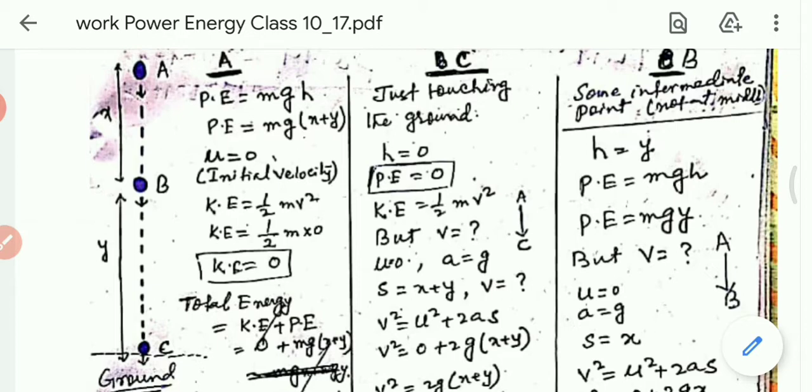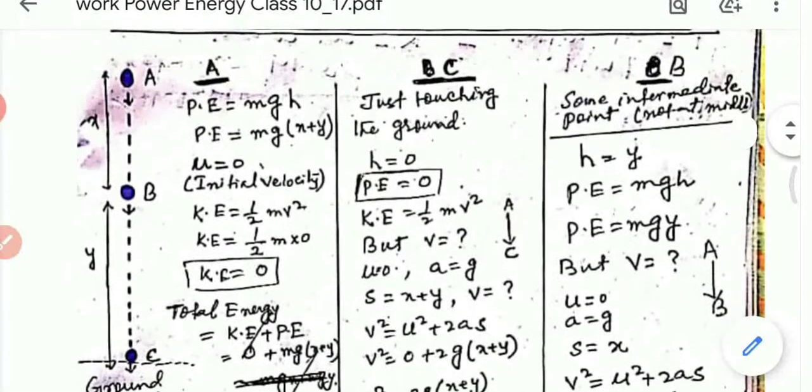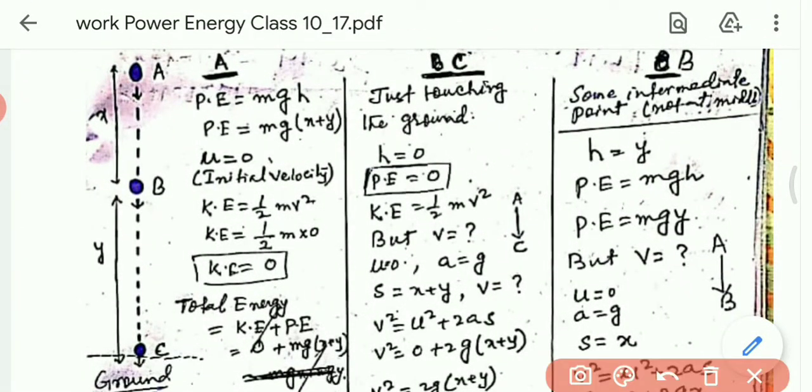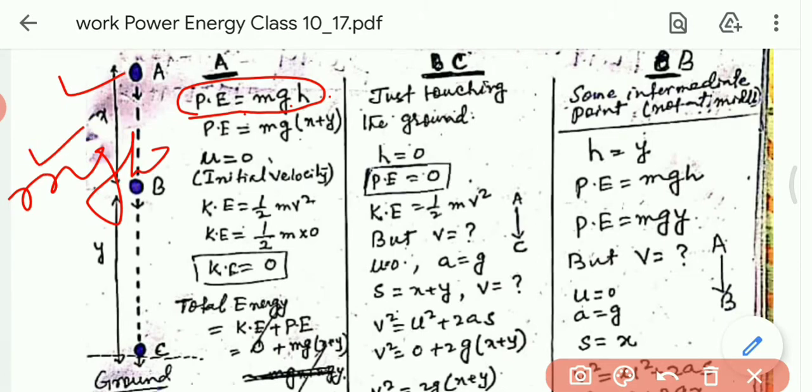Now look at this. What is the formula for the potential energy? If the body is at rest at that point, the potential energy is stored in it. So the potential energy at the point A is equal to mgh. You know, m is the mass, g is the acceleration due to gravity, and h is the height.